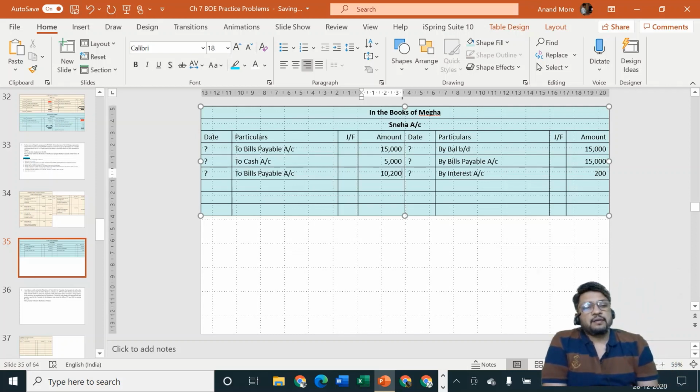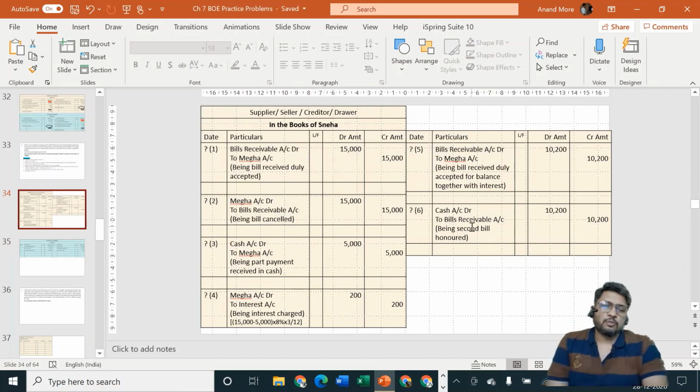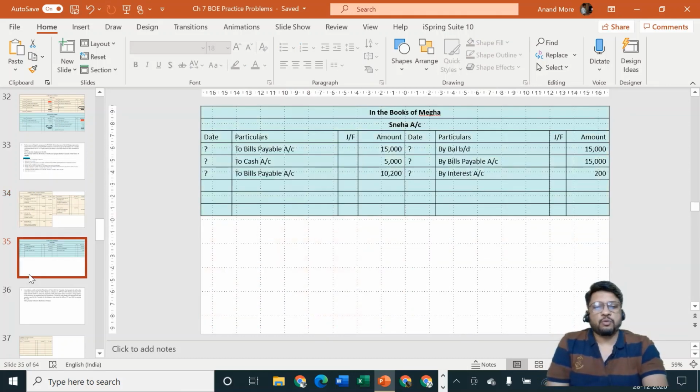Then on the due date, we are going to honor the bill. Entry will be bills payable account debit to cash or bank account. In the books of Sneha, she passed the entry cash to bills receivable. In our books, we are going to pass the entry bills payable to cash or bank.